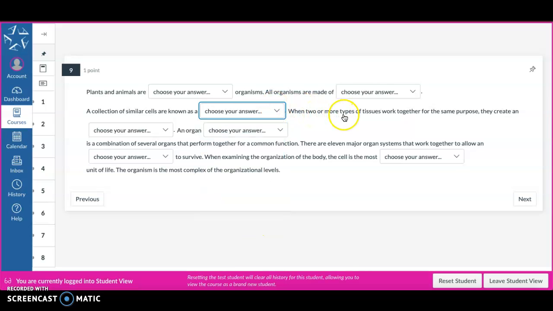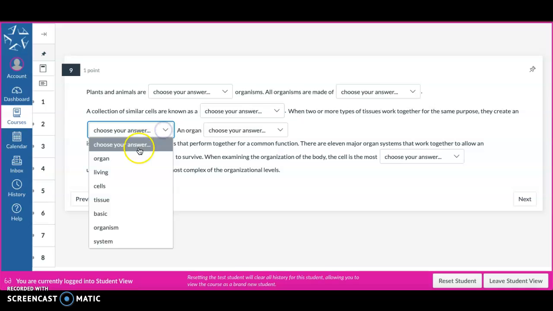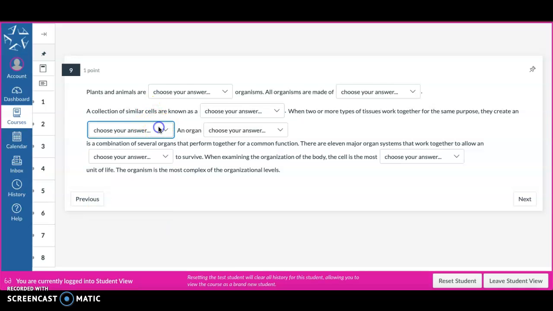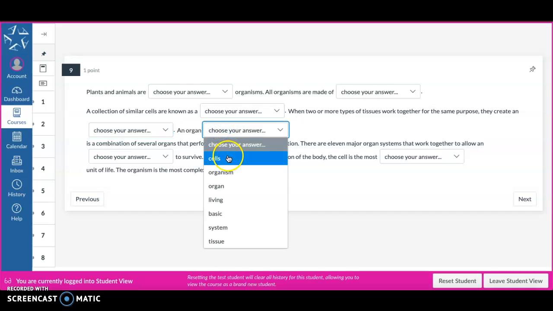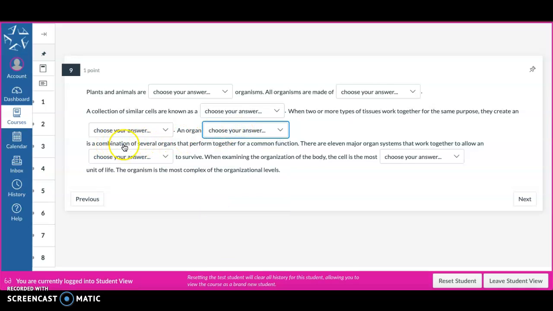When two or more types of tissues work together for the same purpose, they create an organ. A system is a combination of several organs that perform together for a common function.